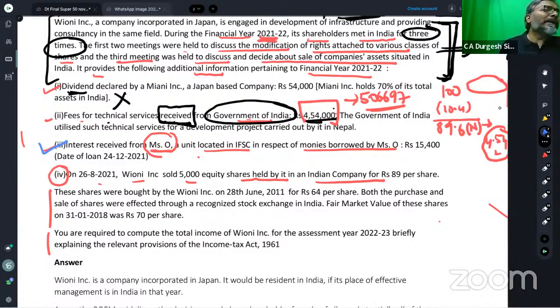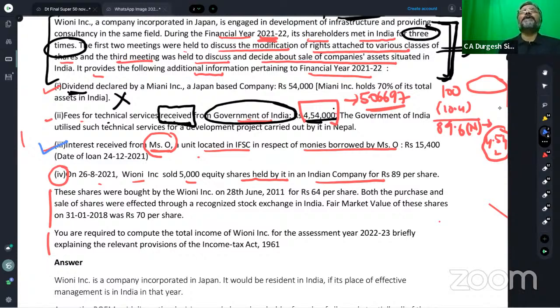This was the amendment of the Finance Act 2019. And as per the amendment of the Finance Act 2019, if the unit located in the IFSC, please pay attention, all of you, if the unit which is situated in the IFSC, International Financial Service Center,